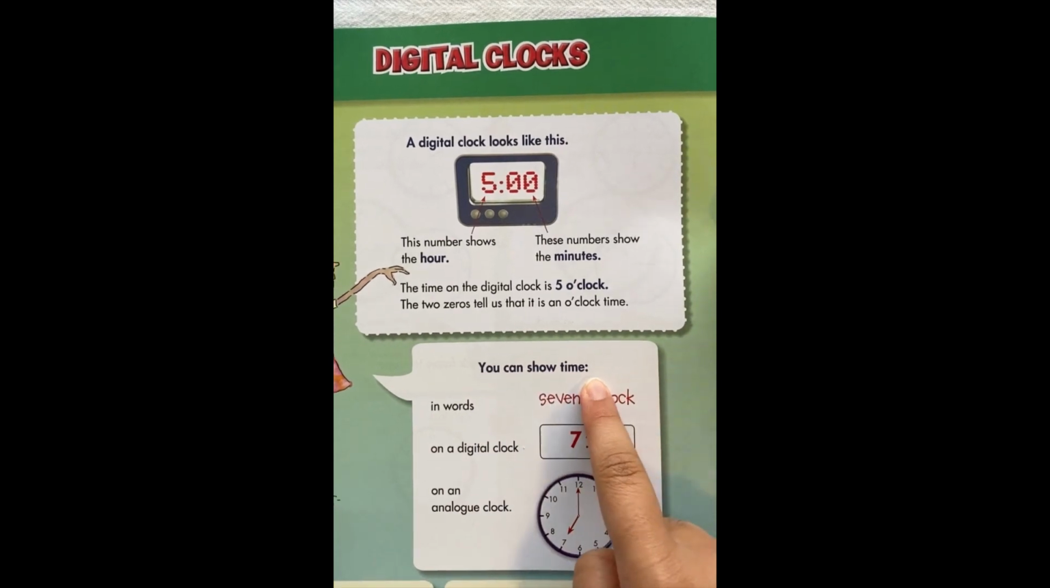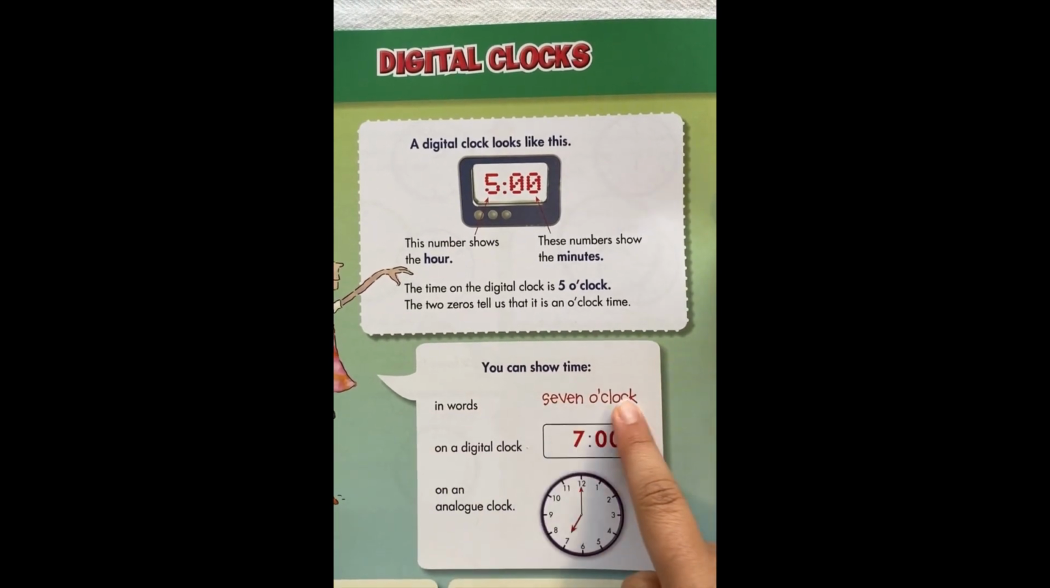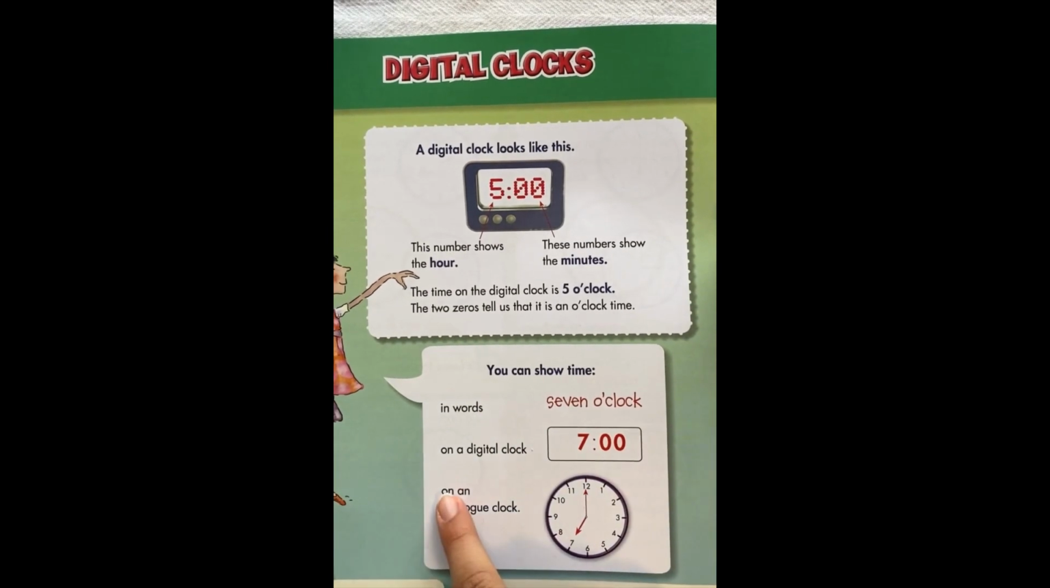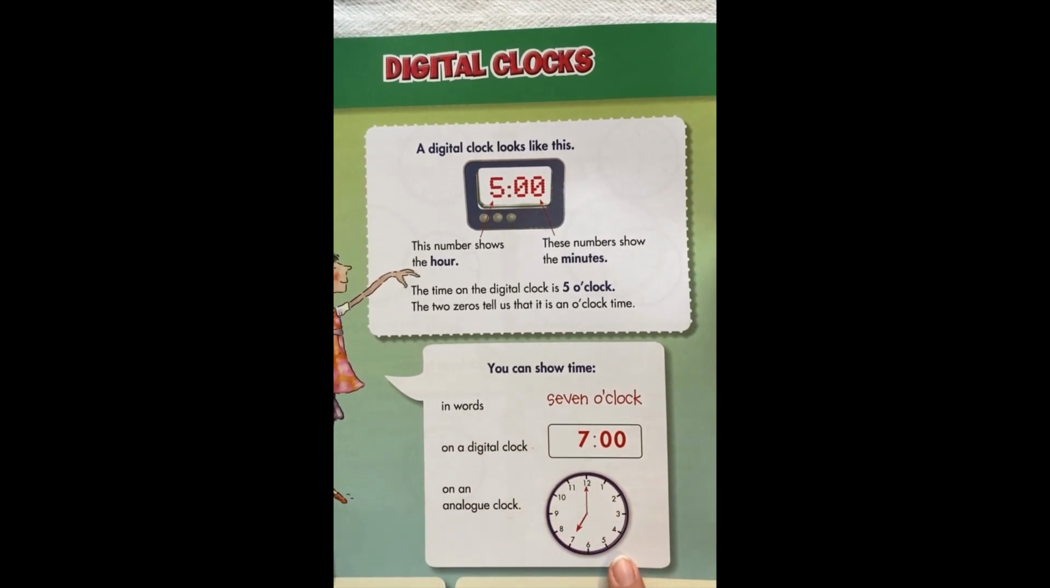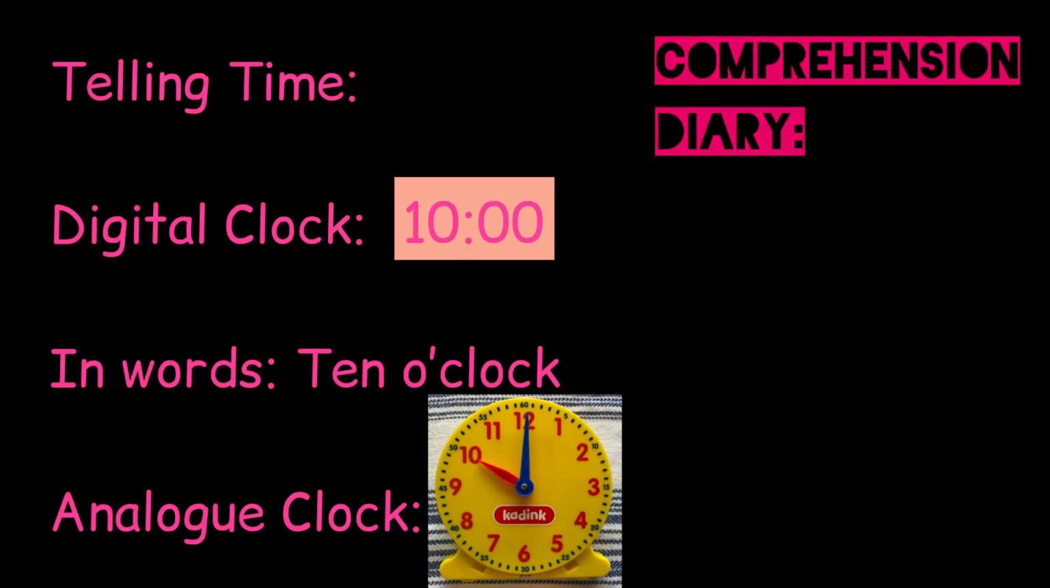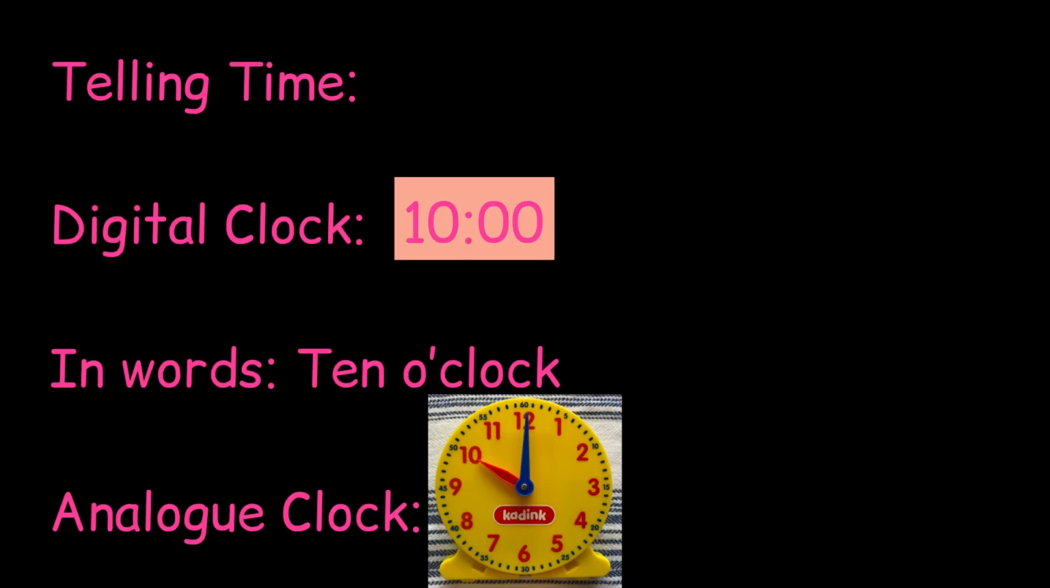You can show time in words: 7 o'clock. On a digital clock, 7 o'clock. On an analog clock, 7 o'clock. My own example of telling time using a digital clock: 10 o'clock.